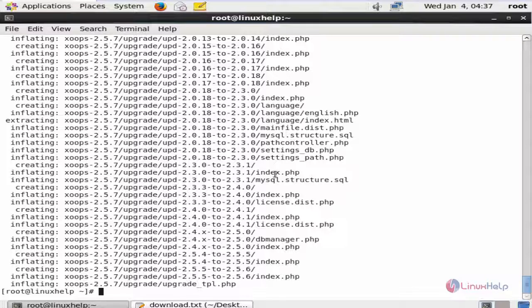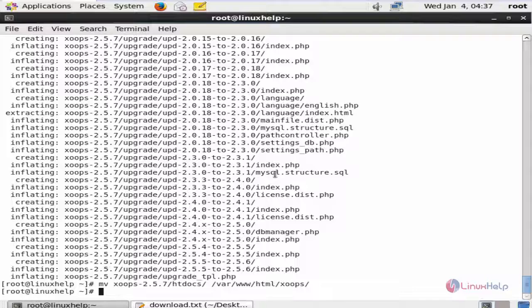Now we need to move the extracted package to the /var/www/html/xoops directory. Move xoops/htdocs space /var/www/html/xoops/ and give enter. Now the contents are moved.